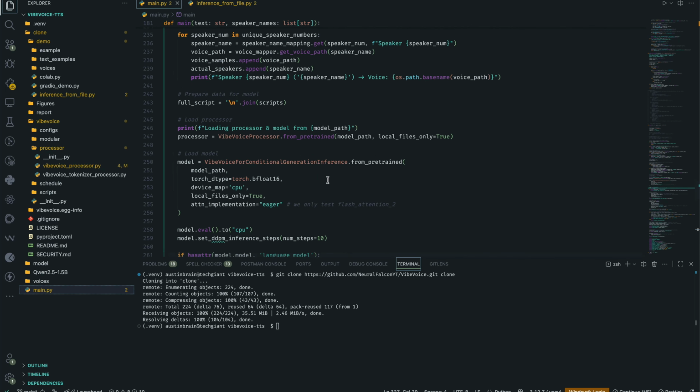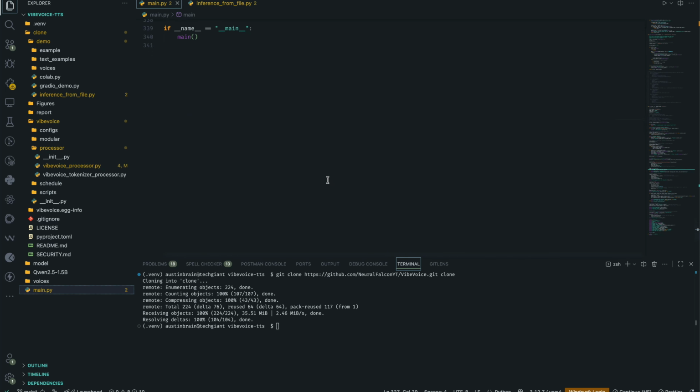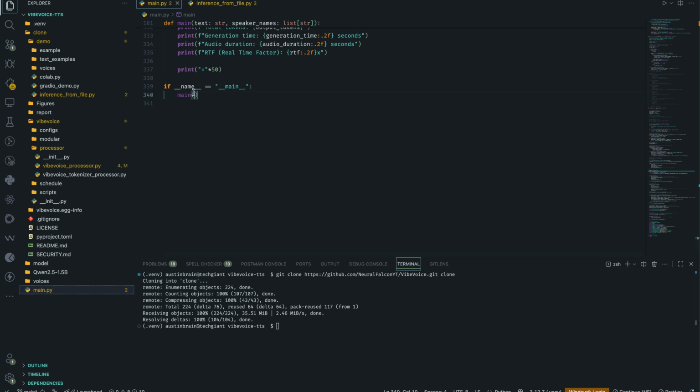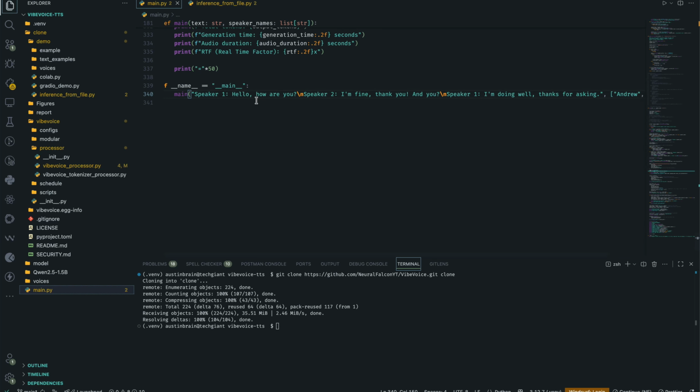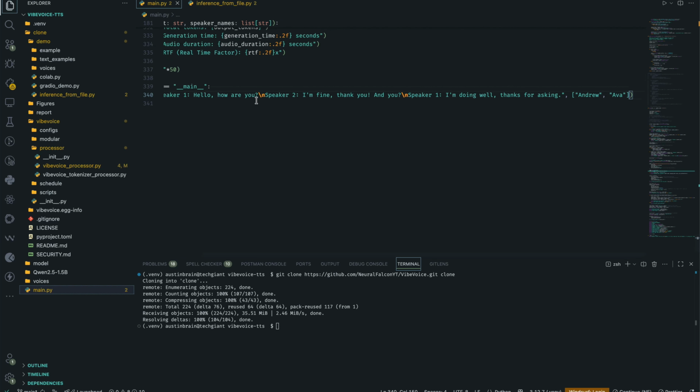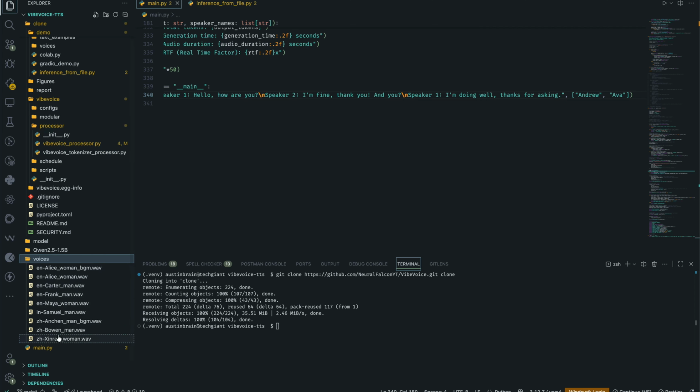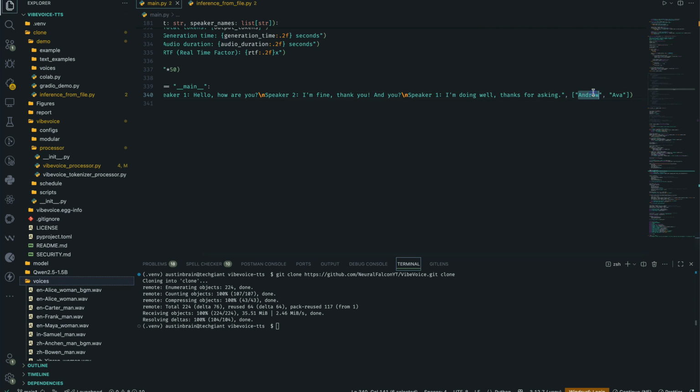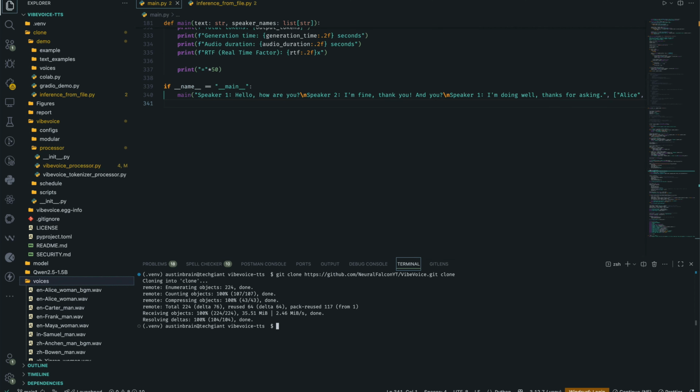I don't think we have any other errors. So we can definitely pass in our text and our speaker name. Now, as you can see, this is how they actually want it to be structured. I don't know if we have to actually add the new line. Doesn't really matter. So we have Andrew and Eva. Now, if you check voices, we don't have any of them here. So let's use Alice and Kate. Let's run the code and see what happens.